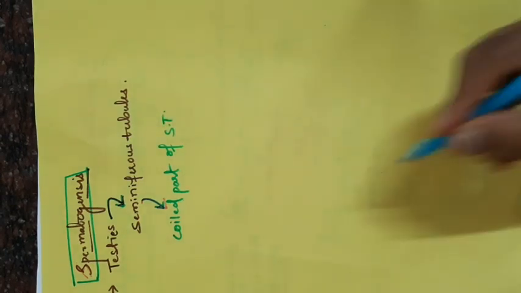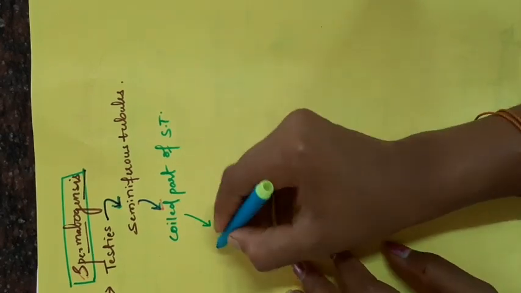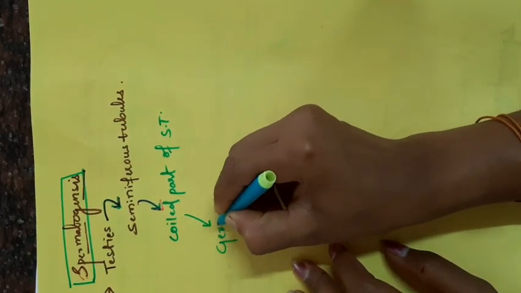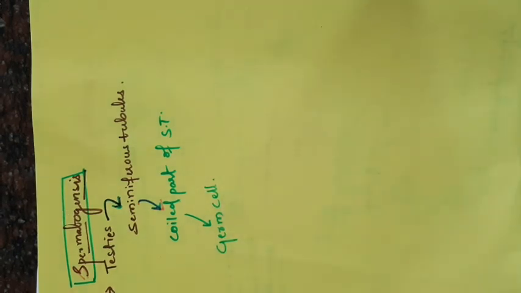In the coiled part of the seminiferous tubule, when we take the TS, we can get two types of germinal epithelial cells. Those are Sertoli cells and the germ cells. Particularly, spermatogenesis occurs in the germ cells. Okay. Remember the particular location of spermatogenesis.